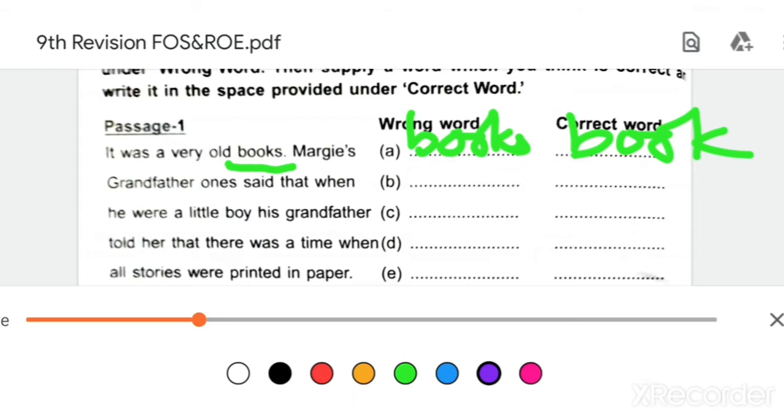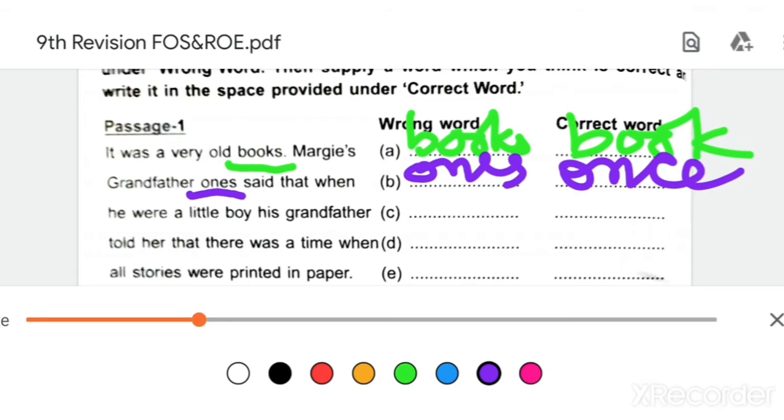Second one is grandfather once said that. Here what is the mistake here? Once. Okay, so you will write the wrong word here, once, and here you will write ONCE. Okay, so see the spelling, once and once. Okay, so the spelling for that is ONCE. Said that when he were. With he, we will not use were. What we will use? Was. So wrong word is were and the right word is was. Understood?